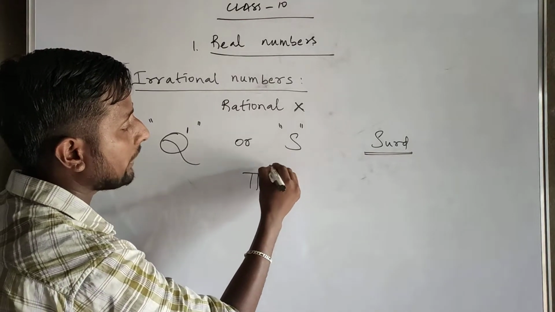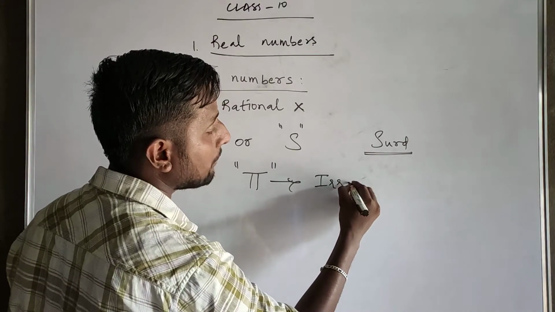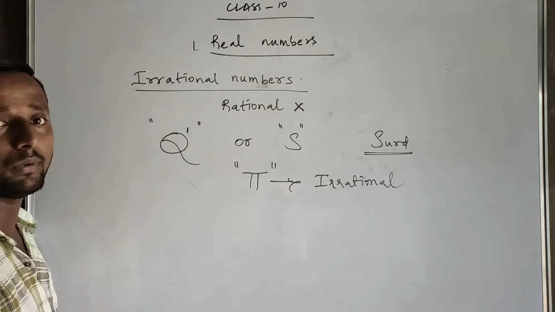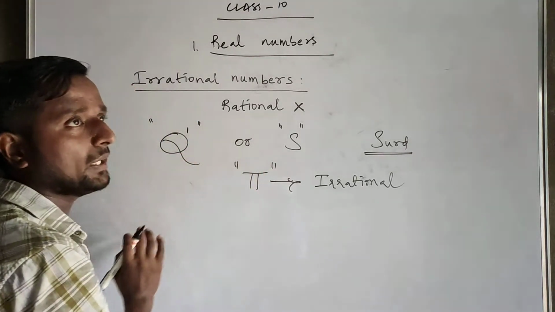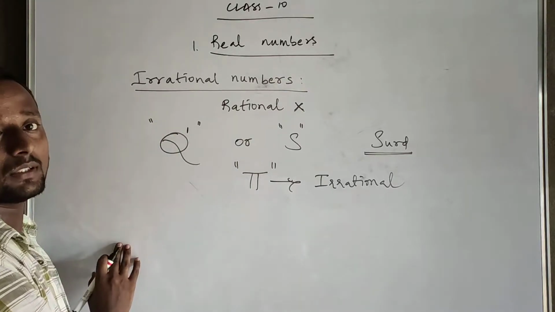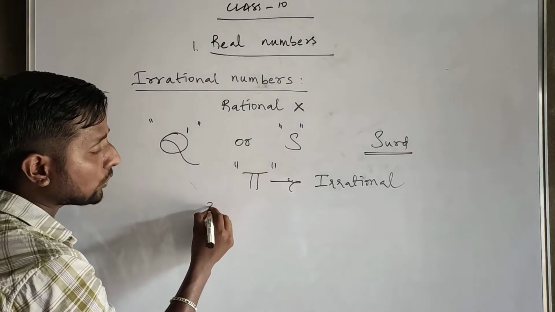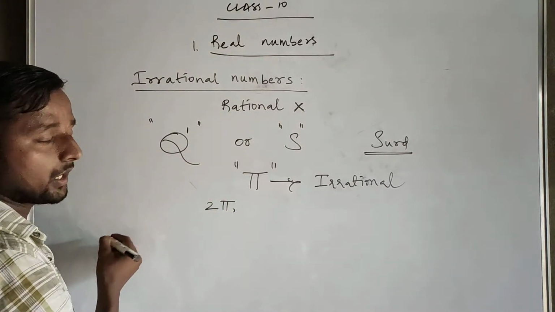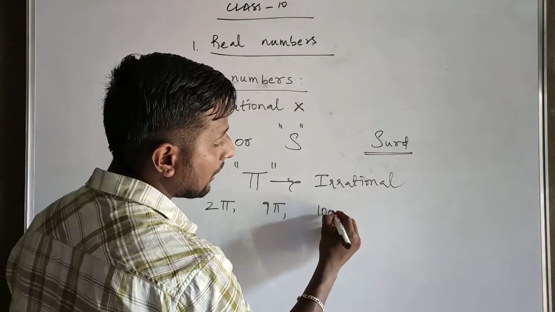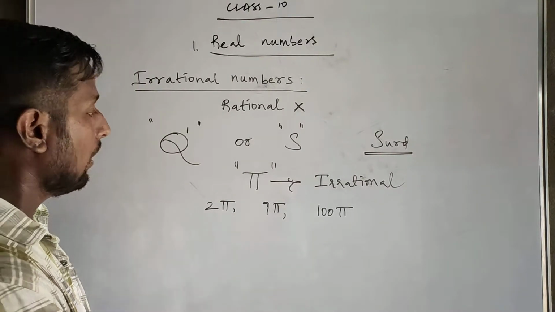Next, this symbol we know very well: pi. Yes, pi is an irrational number. No need for any proof. But if you multiply pi with any constant, the result is also an irrational number. That means if you multiply with 2, it is 2 pi, irrational. 9 pi, irrational. 100 pi is also irrational.